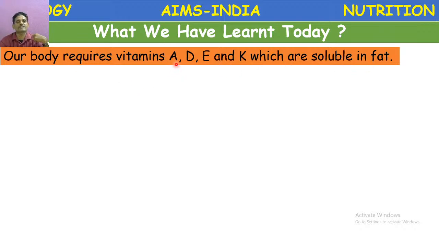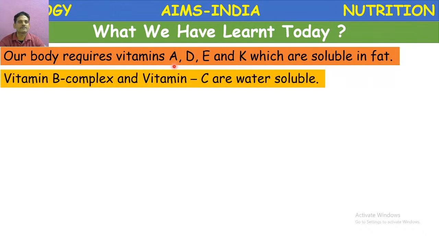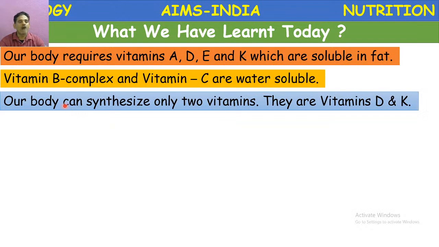They are fat-soluble vitamins. Next, vitamin B complex and vitamin C. These are water-soluble vitamins. Our body can synthesize only two main vitamins. They are vitamin D and vitamin K.